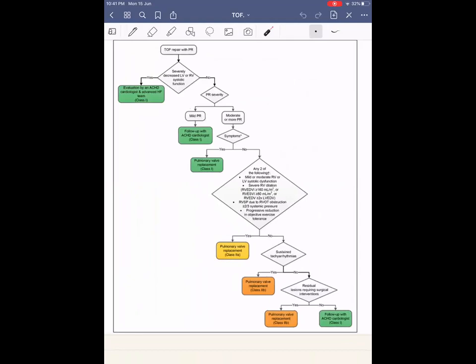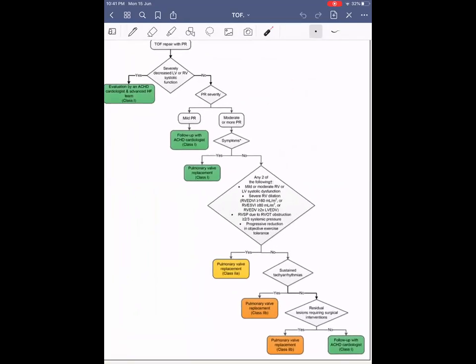There is a flowchart for TOF with pulmonary regurgitation. First, we have to assess the severity, and assess the LV and RV function. So if the patient is symptomatic, evaluate by an adult cyanotic congenital heart disease cardiologist and advanced heart failure team, and this is a class 1 indication to get thoroughly evaluated.